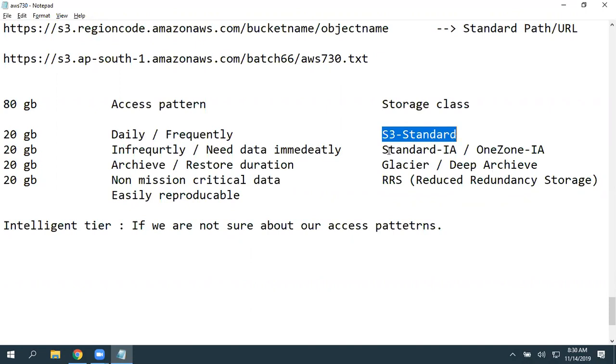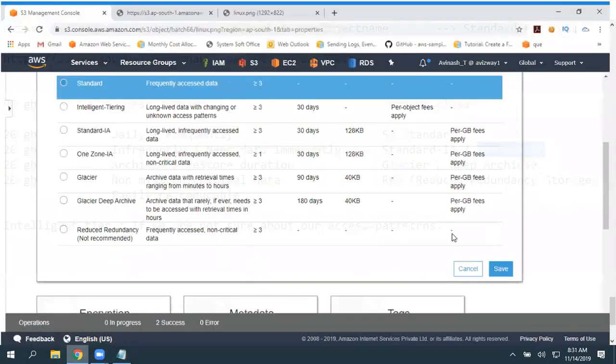When coming to Infrequently Access, here also our data is going to spread across 3 availability zones. But in One Zone, only 1 availability zone. Here also 3, but here only 1. The price is less, and the availability and durability values also change. So let's observe this chart.